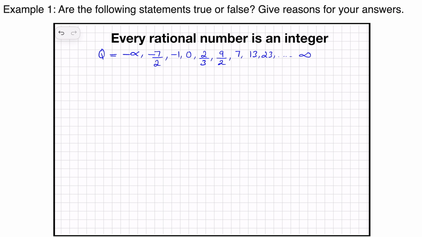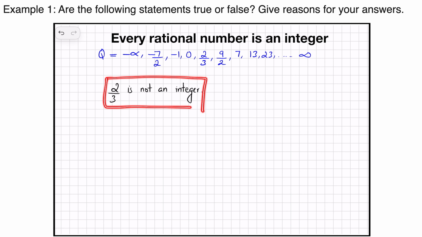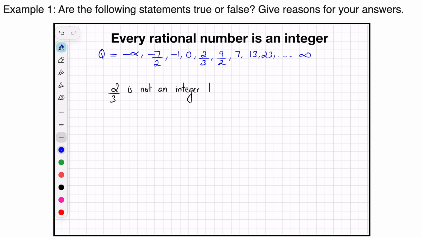So let us pick any rational number. Let us pick this example, or let us pick 2 by 3. Now, is 2 by 3 an integer? The answer is no. 2 by 3 is not an integer. 2 by 3, it is a rational number. It is correct, but it is not an integer. Why? Because integers are complete units. Okay, that is the reason.